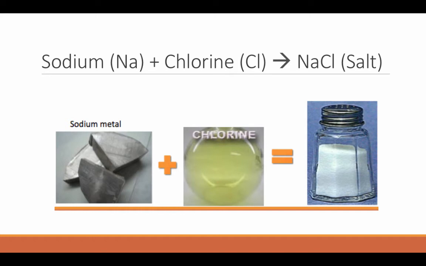Sodium chloride has completely different properties than the reactants that formed it. It's white, it's granular. You can eat it. You cannot eat sodium metal and you cannot eat chlorine gas, but you can eat table salt, which is sodium chloride, the combination of the two. So a chemical change has occurred here because there's a clear color change. It formed a completely different substance with completely different properties than the reactants that formed it. So you can clearly see that a chemical change has occurred just by looking at it, just by the physical properties of each of these substances.